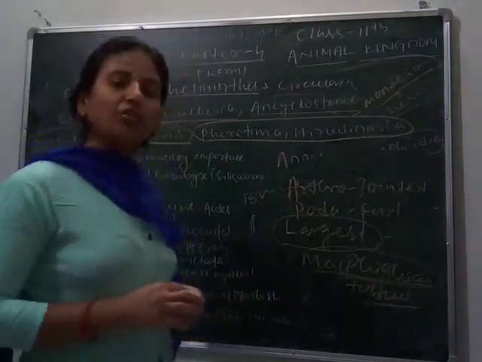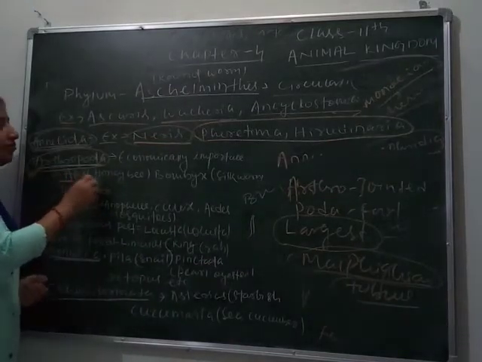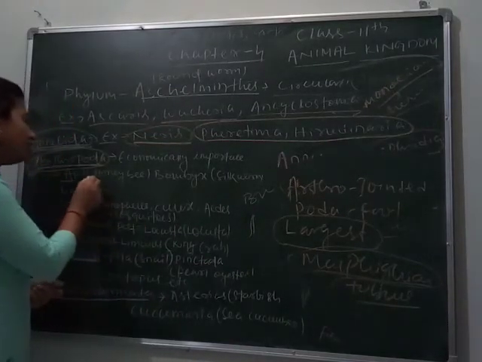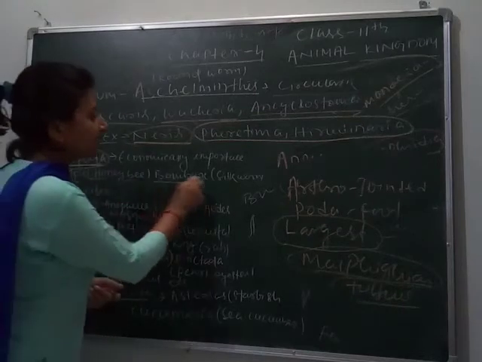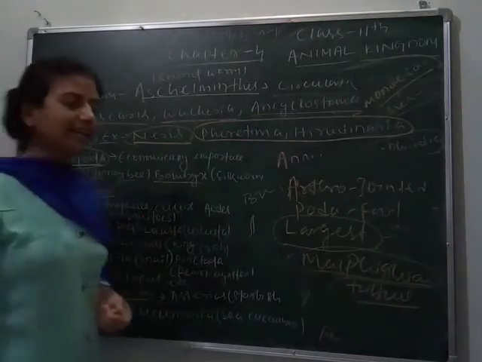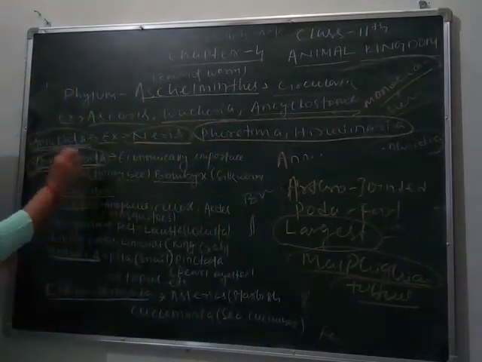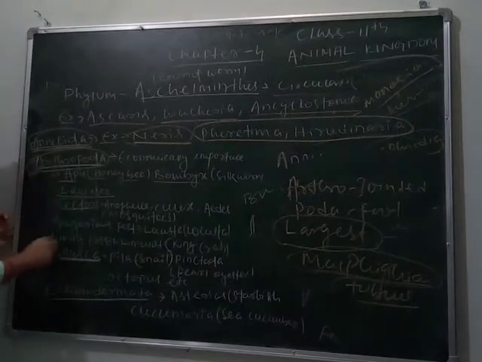They are the most economically beneficial species. Some of them are Apis, called Indian honeybee or honeybee, Bombyx, the silkworm, and Laccifer, which produces lac. So these are the economically important insects that come under phylum Arthropoda.